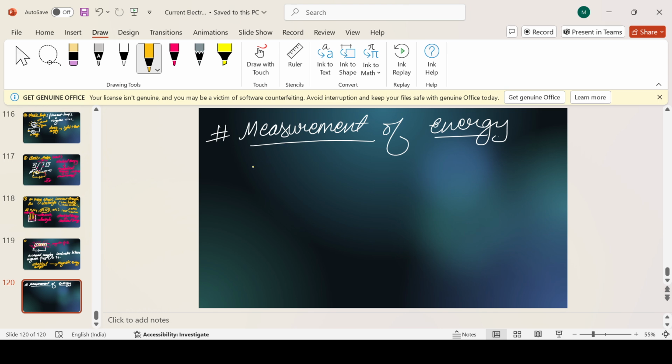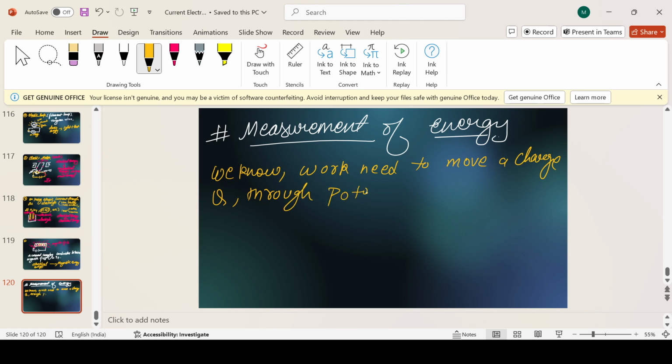Now suppose we have the potential difference. We know work is needed to move a charge q through a potential difference.